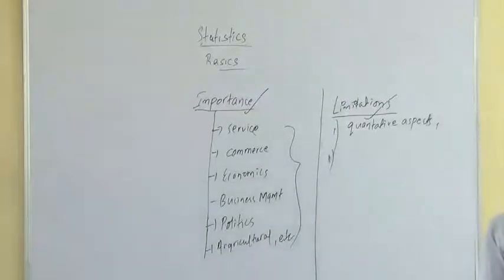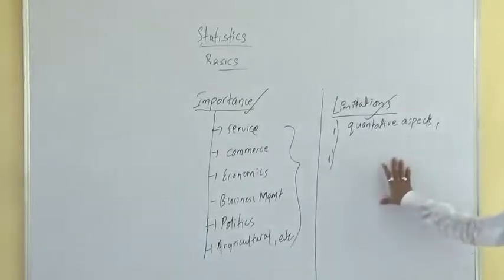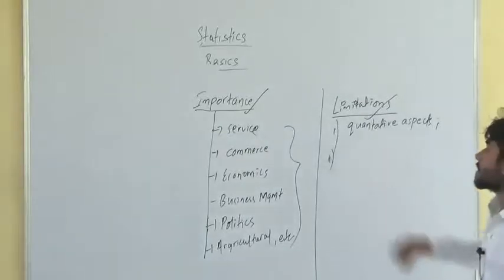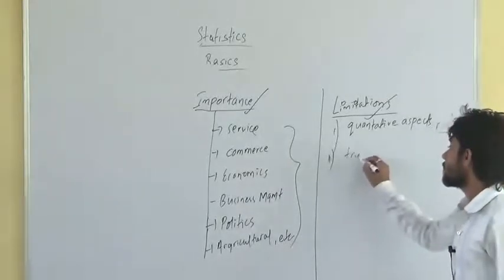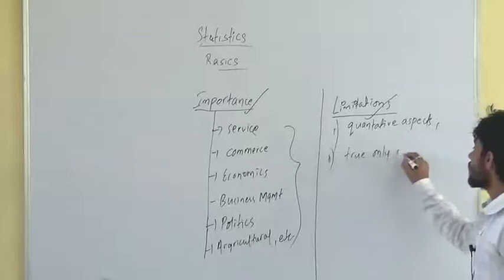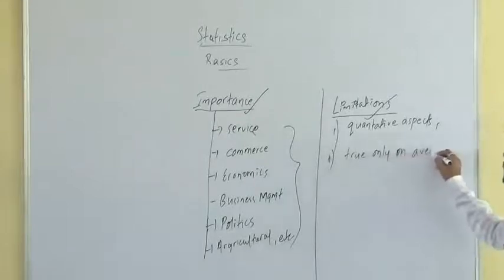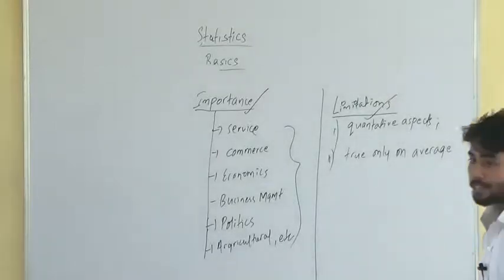Do you think whatever decisions are made based on statistical calculations are all true? These decisions are true only on average. They are not exactly true. They are not 100% correct.